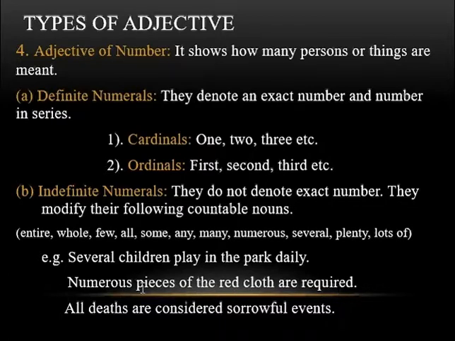Numerous pieces, like we don't know how many pieces, one piece or two pieces or three or four or five. So it is also showing indefinite numbers. All that are considered sorrowful events. So all, we don't know how many that are there, one, two, or three, or four. So all is a word which denotes indefinite numbers.